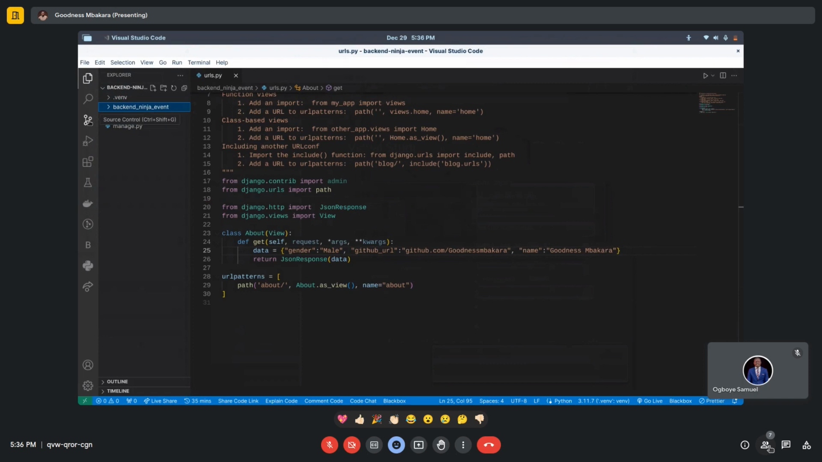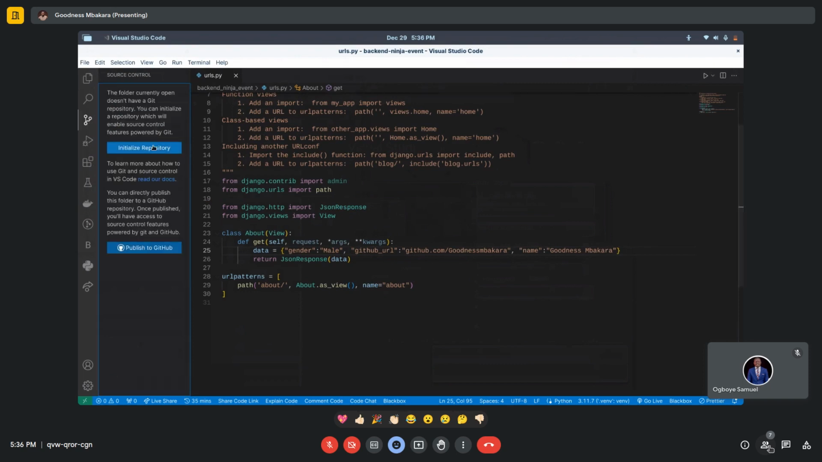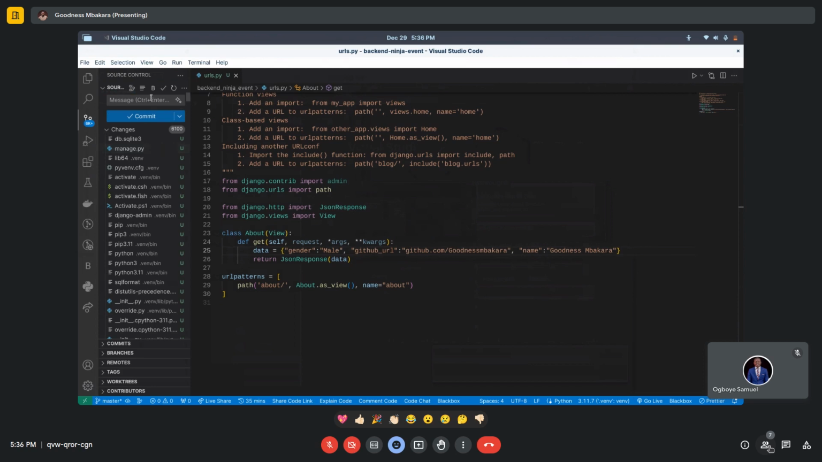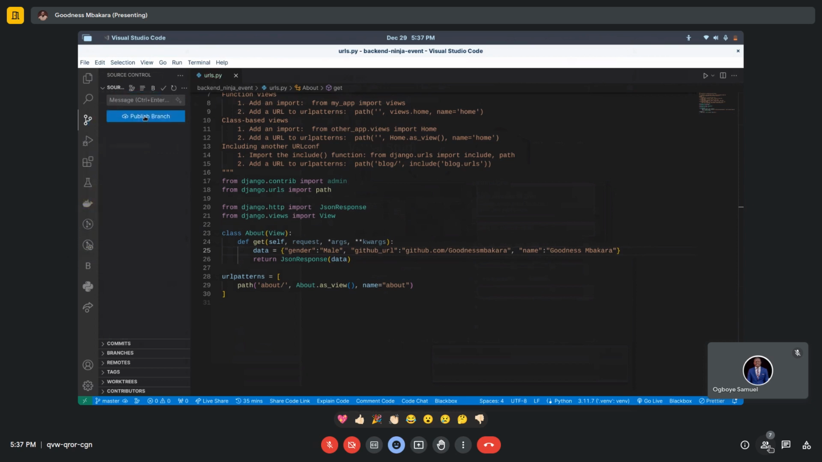First, I'm going to create a GitHub repository from here. I think this is how this works. Commit, go publish branch, public repository, uploading files, and we are there.